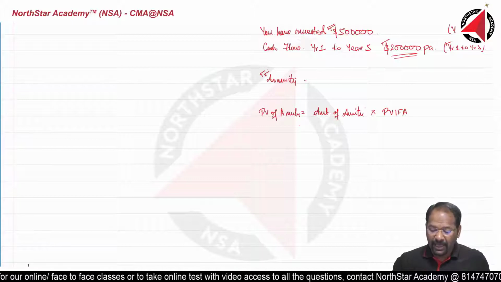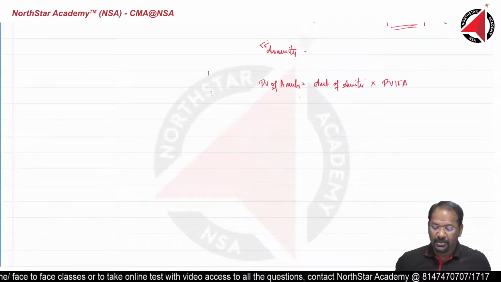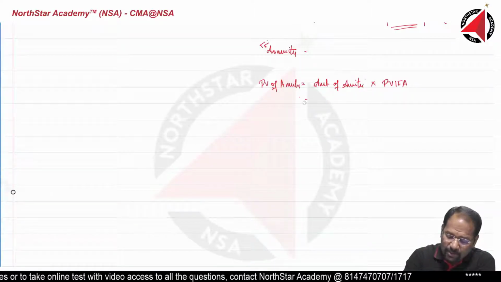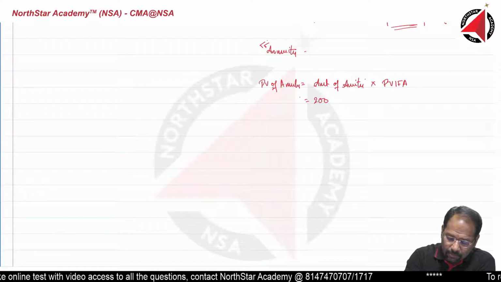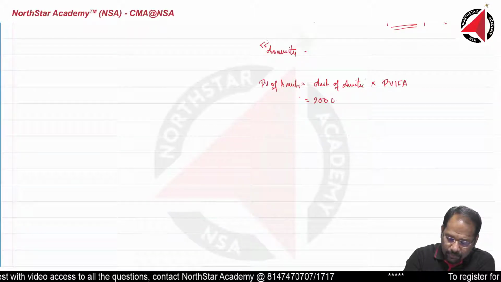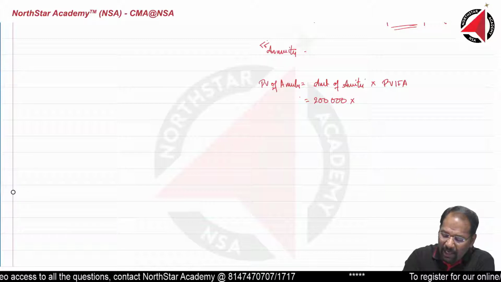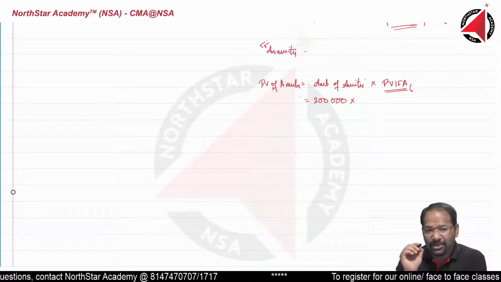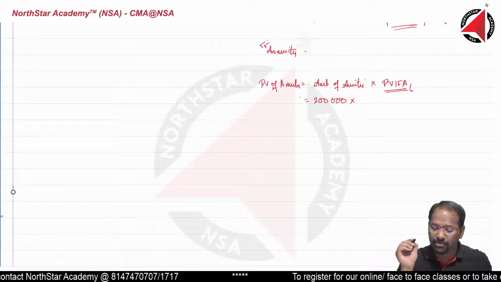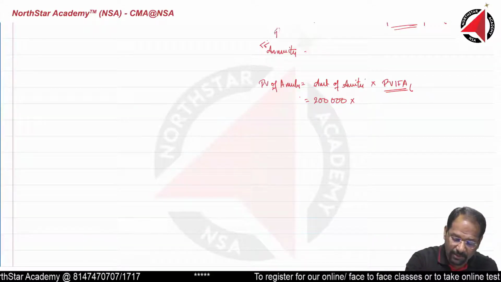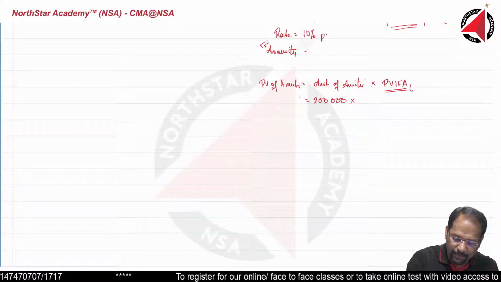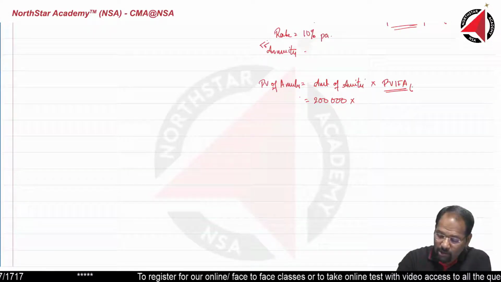Now, how are we going to calculate that? What is the amount of annuity? Amount of annuity is given in the question as 200,000. So let's write 200,000 multiplied by, how do you calculate this value? Rate has to be mentioned and period is already mentioned. Let's assume the rate is, suppose, 10% per annum, and it is going to be 5 years.